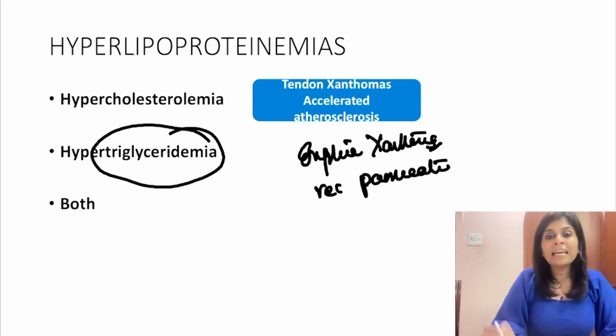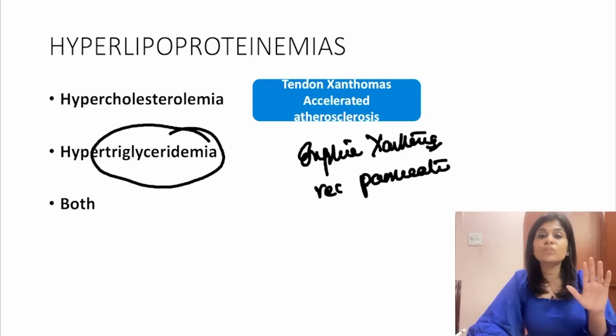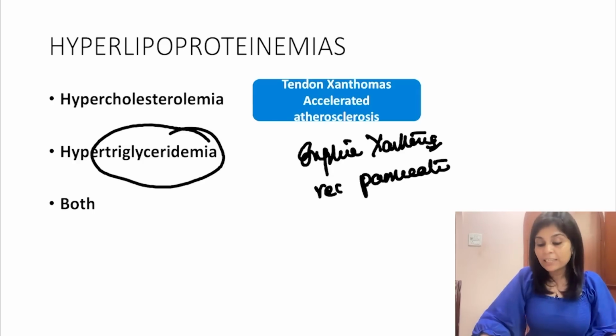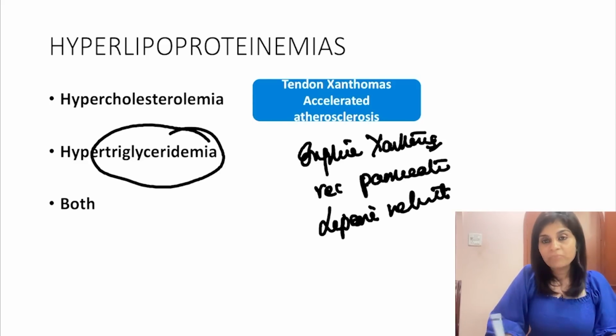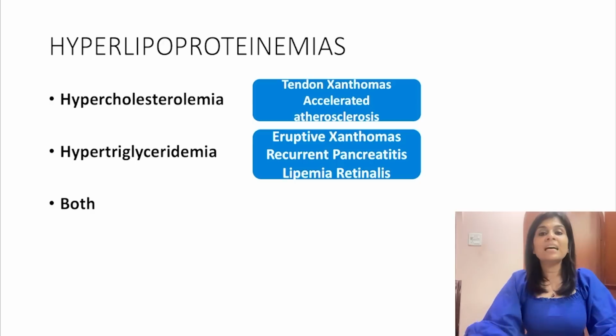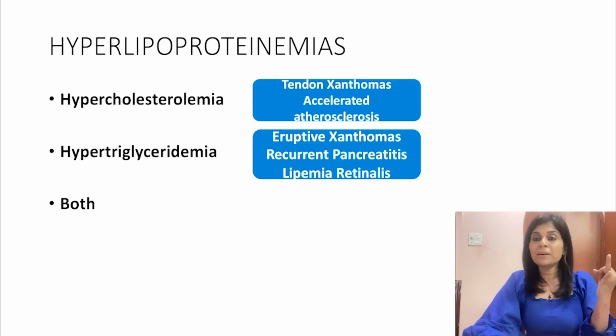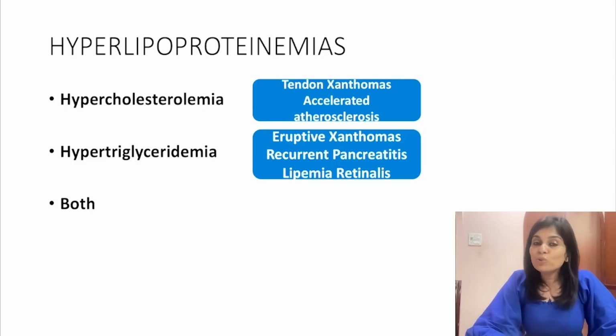Please understand, elevation of triglyceride does not cause accelerated atherosclerosis. What does it cause? It causes recurrent pancreatitis, and on examination, you find lipemia retinalis. So tell me, what are the findings of an isolated elevation of triglyceride? Eruptive xanthomas, recurrent pancreatitis, and lipemia retinalis. I know that you're intrigued by the term eruptive xanthomas.